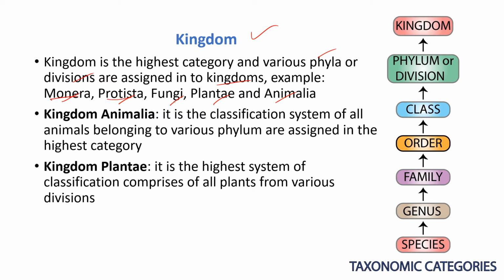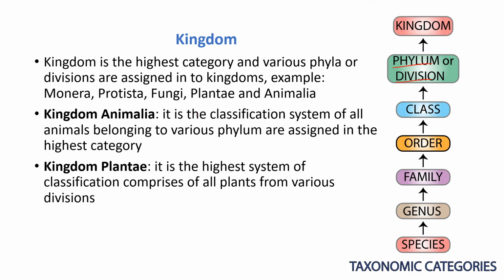We are going to discuss each of these kingdoms in the coming lectures: kingdom Monera, kingdom Protista, kingdom Fungi, kingdom Plantae, kingdom Animalia. We cannot discuss all of these in this lecture only, because the lecture becomes too long and you are unable to understand everything at once. So we will discuss session by session. There are five kingdoms based upon characteristics, and the various phyla or divisions are placed into the five kingdoms.